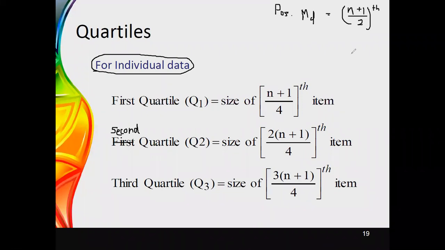can be obtained using the observation appearing at 2 times this quantity. Once we have n plus 1 divided by 4, it is for Q1, and for Q2 the same quantity has to be multiplied with 2, and for the third quartile the same quantity has to be multiplied with 3. That is how we are obtaining the position of the first, second, and third quartile.